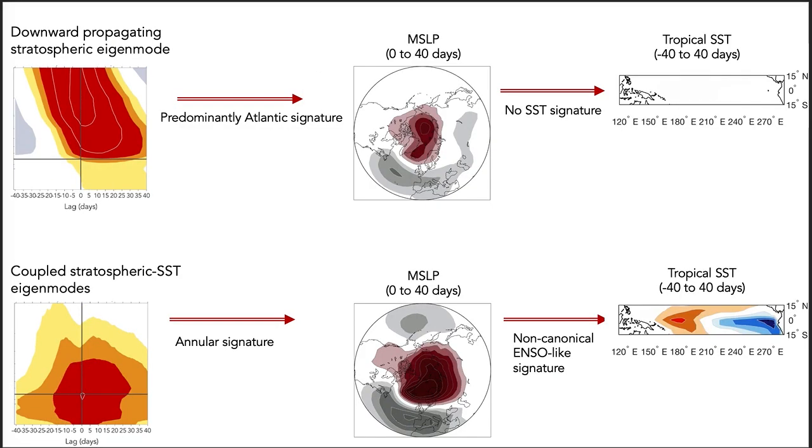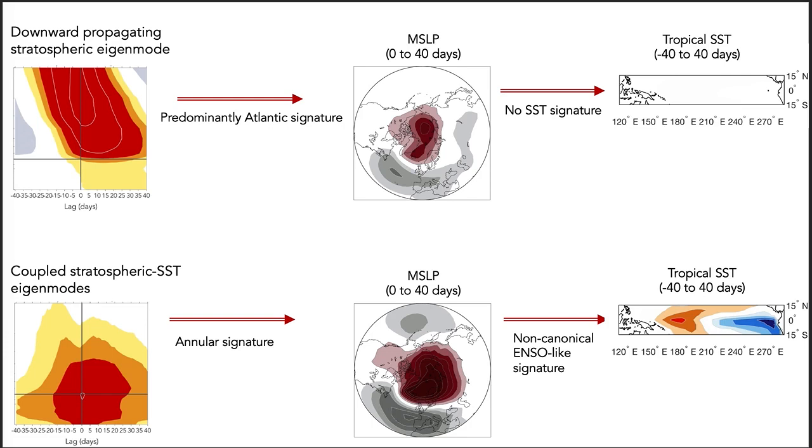Now, what do these two types of NAM events look like in terms of their surface impact? To see this, we composited sea level pressure for the 40 days following event onset. For the stratospheric-based events seen in the top row, the sea level pressure anomaly has a primarily Atlantic signature, and as mentioned before, has zero SST anomaly that's seen on the far right.